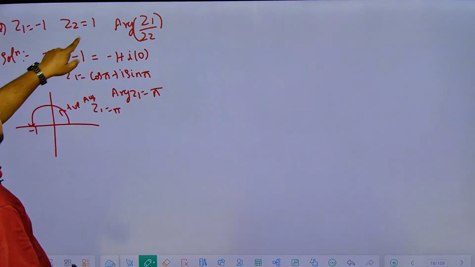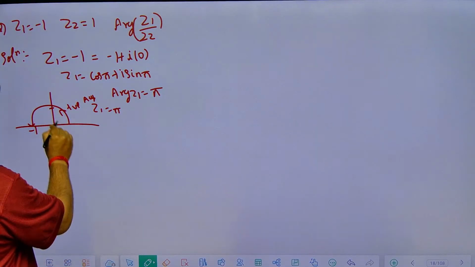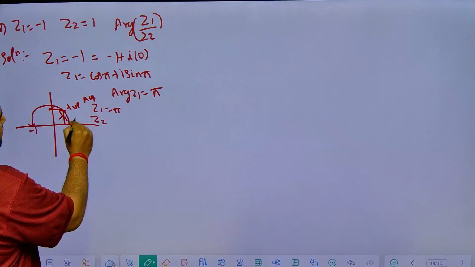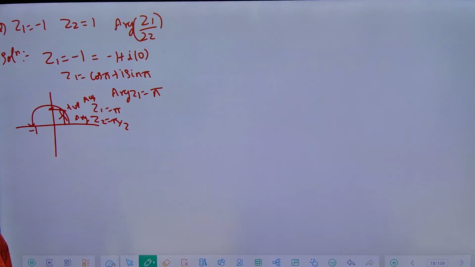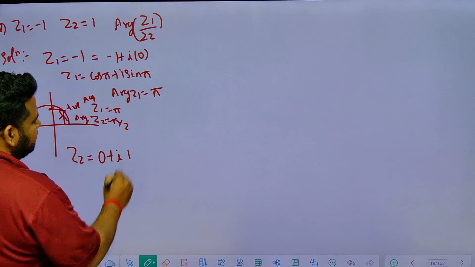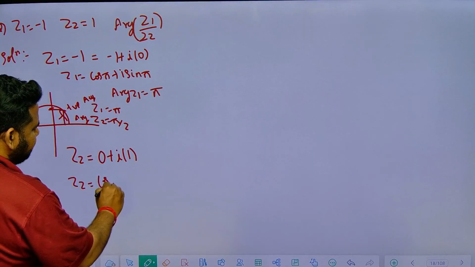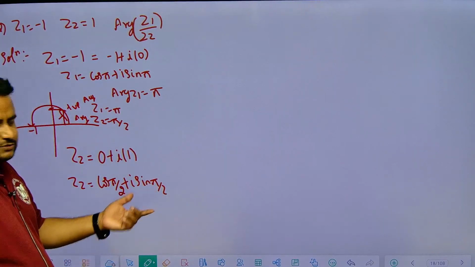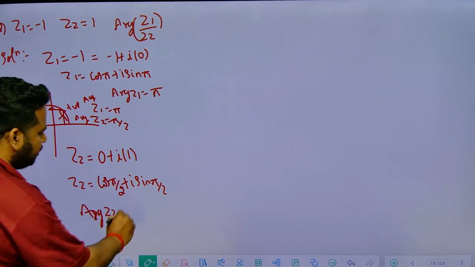Now look at this one. Z2 is i, which is the positive direction of the y-axis. So we have to go like this, 90 degrees anti-clockwise. So the argument of Z2 will be pi by 2. Z2 can be written as 0 plus i into 1, which is cos pi by 2 plus i sin pi by 2. Cos pi by 2 is 0, sin pi by 2 is 1. So the argument of Z2 will be equal to pi by 2.